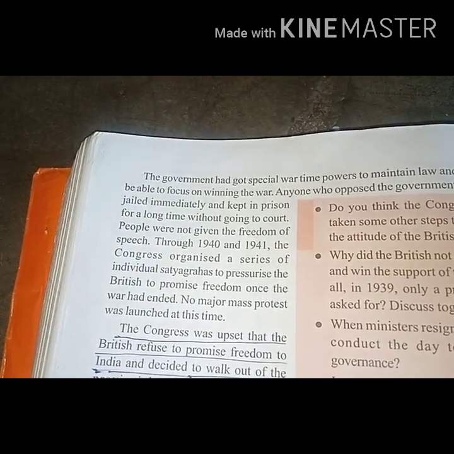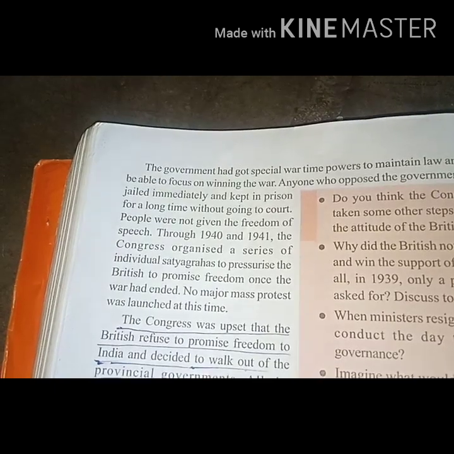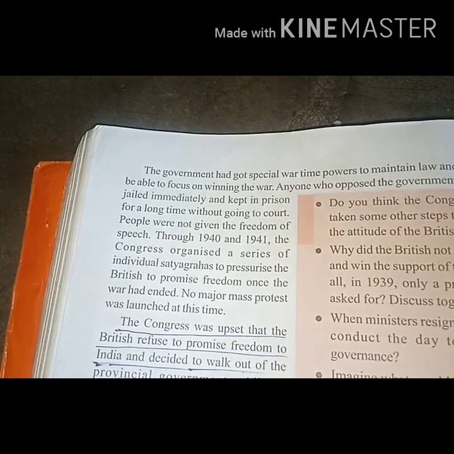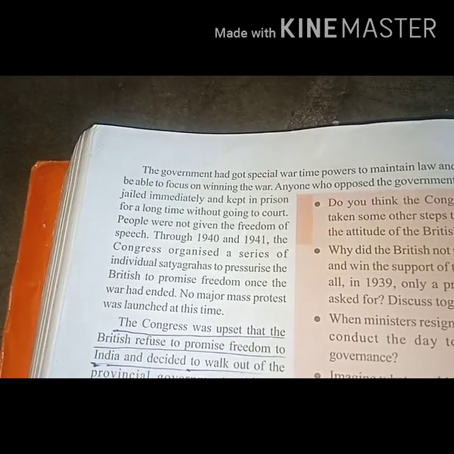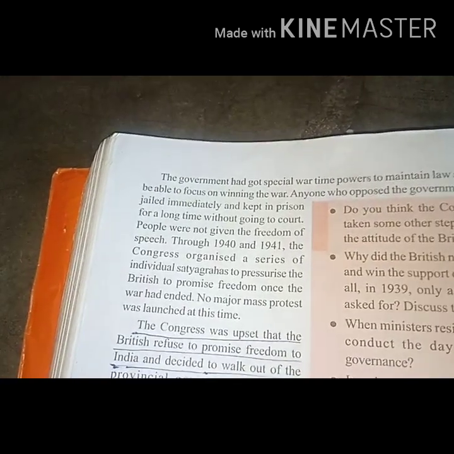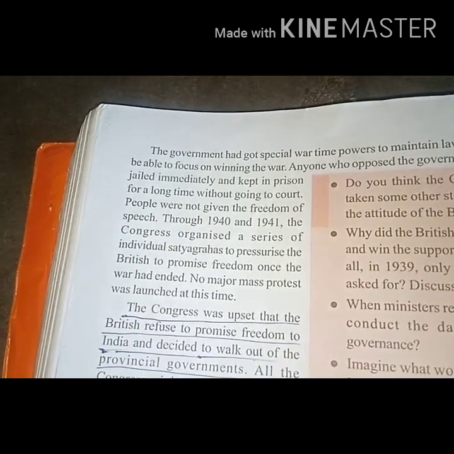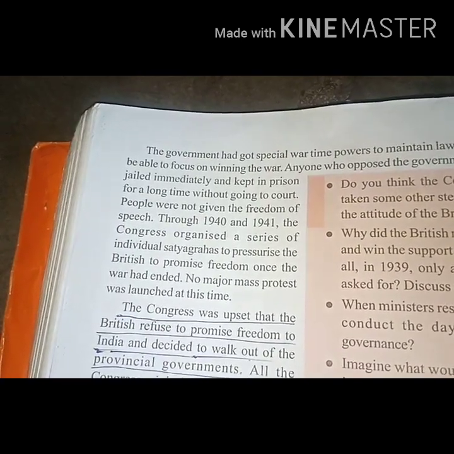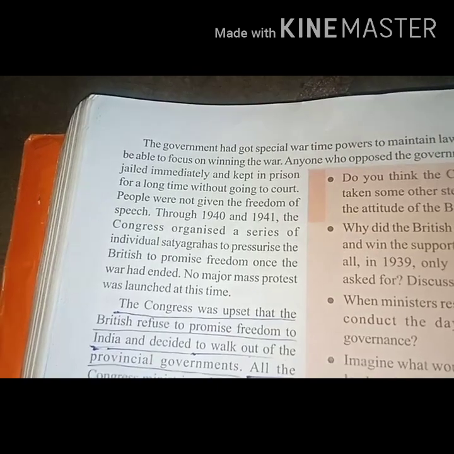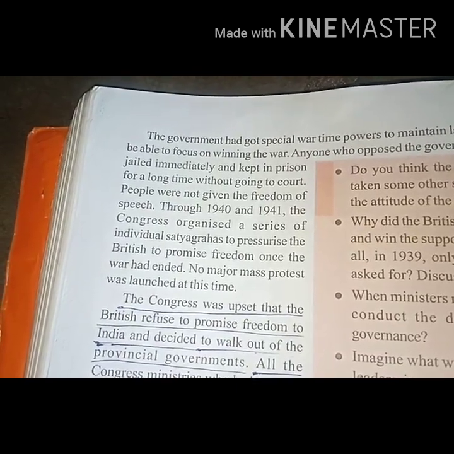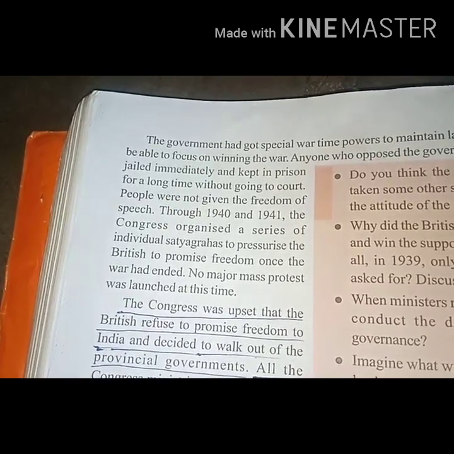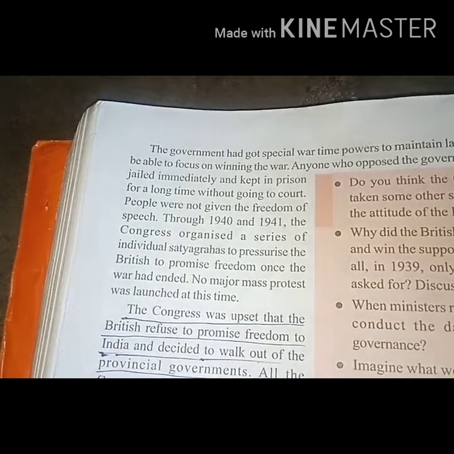Through 1940 and 1941, the Congress organized a series of individual satyagrahas to pressurize the British to promise freedom once the war had ended. See children, in between these years 1940 and 1941, they were doing individual satyagrahas. For what? To bring pressure on the British government to promise to give full freedom after the war had ended.